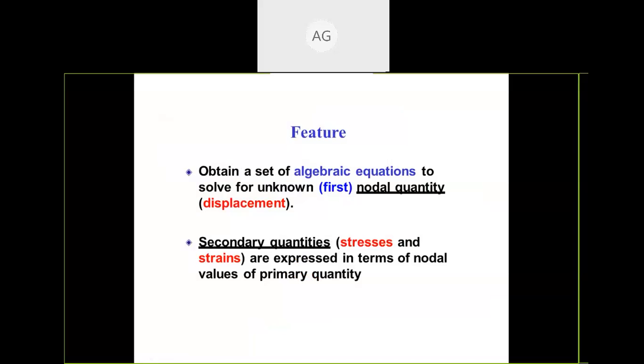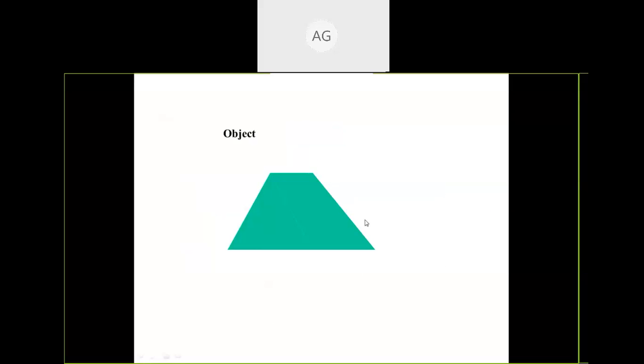So these are features, equations over here we can use. So now this one is the object over here. ये आपका बॉडी है कोई पार्ट है जिसे आपको सिमुलेशन करना है. So you are going to divide this part into multiple elements. So there are three elements now. We are going to do analysis only on one element, and after that we are going to implement that analysis throughout this body. So that we are going to do.